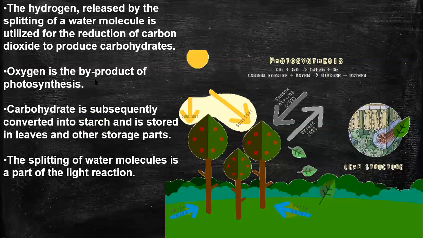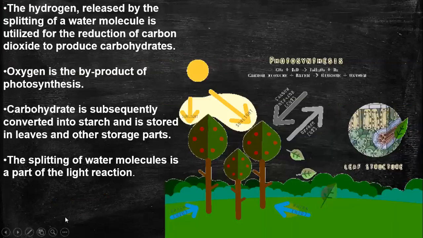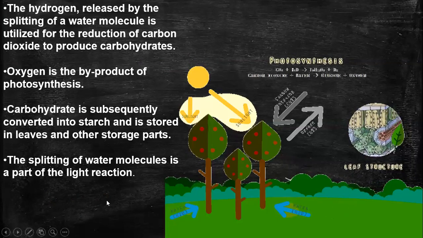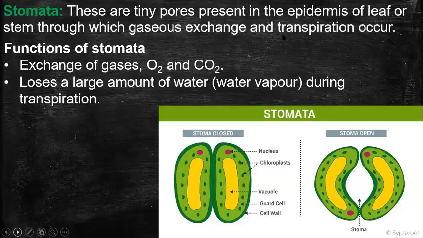Okay, so the byproduct of photosynthesis is oxygen. Look at this picture. The leaf structure is also shown here. We will explain the leaf structure. Stomata. So does anyone know what stomata is, or at least its function? Pores. Yeah. Stomata are the minute pores on the surface of the leaf. Any other knowledge? What's its function?